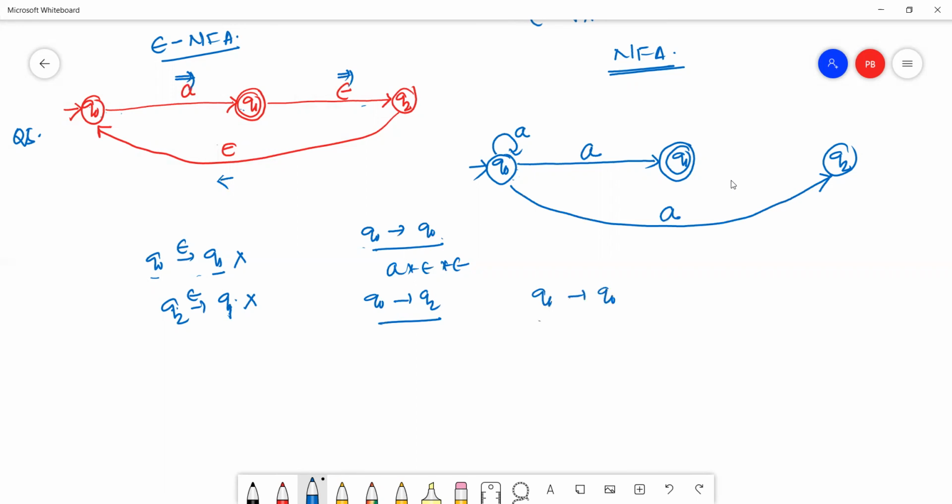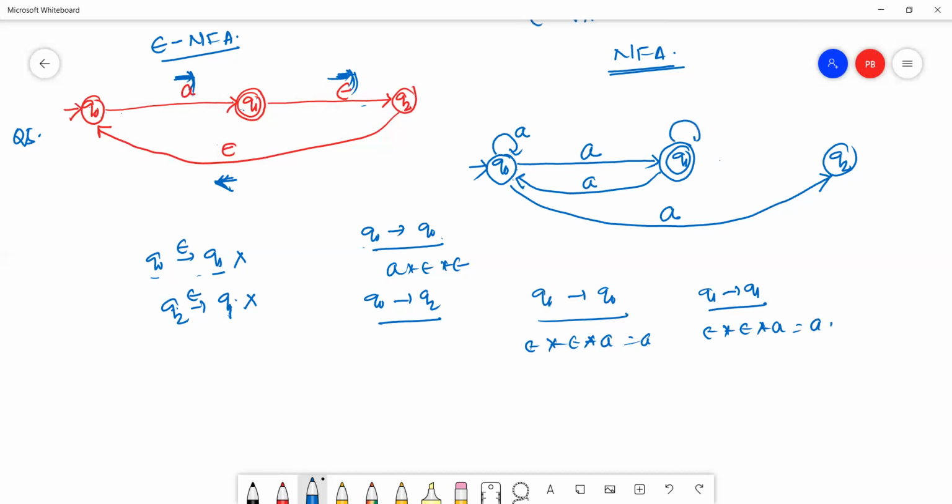Then from Q1 to Q0, we have to check. Q1, this is epsilon, then A: epsilon into epsilon, then into A, means A. Q1 to Q0, one transition is there. Then from Q1 to Q1, check epsilon, then A: epsilon into A means A. This is A. Then we check from Q1 to Q2.